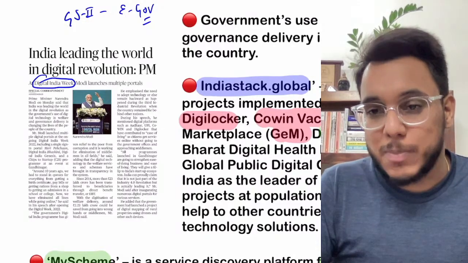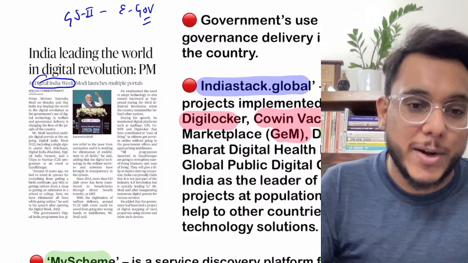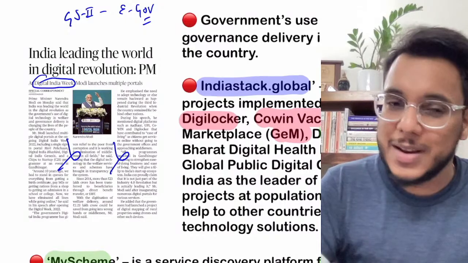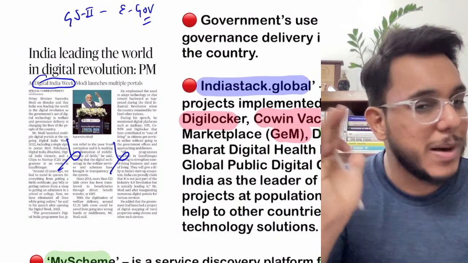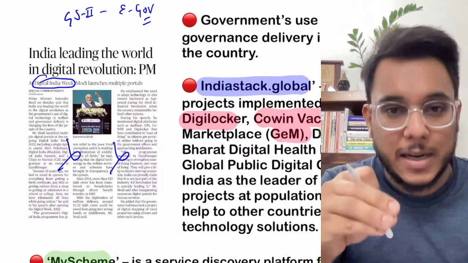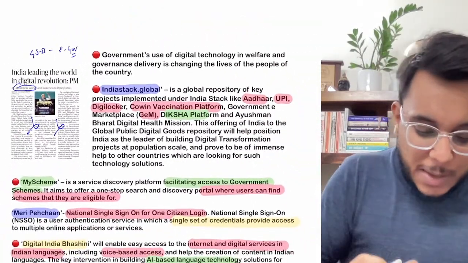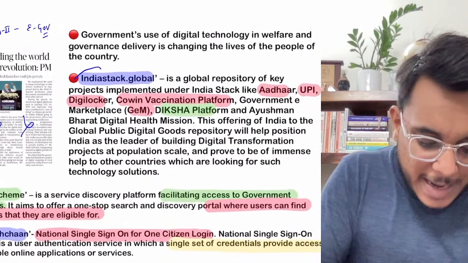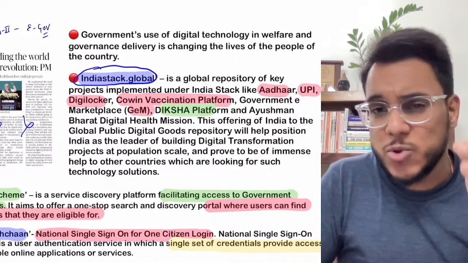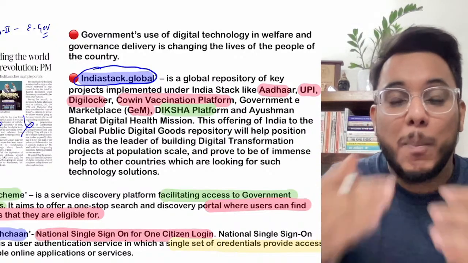Now, guys, after this, the Prime Minister has initiated many digital platforms. We are going to see what these platforms are. In this direction, this Hindu article doesn't contain much information. It has just mentioned the names of these platforms but has not explained what they are, so we have taken the help of other newspapers also, and PIB as well. The Prime Minister has launched the initiative, first of all, the India Stack.global platform. Now, what is this India Stack.global? I will explain it in very simple words. See, India has come out with many open platforms.